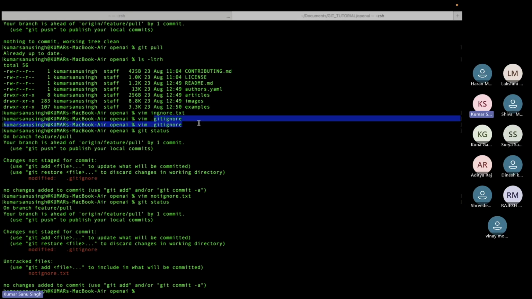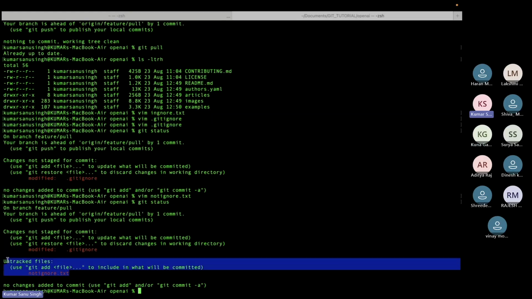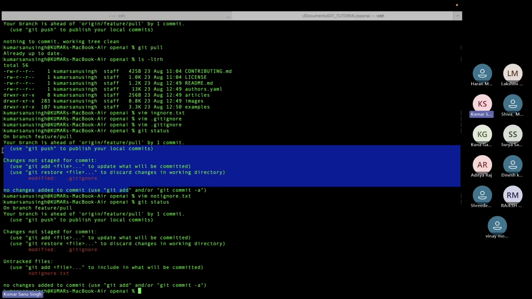Correct. So whatever you add in the gitignore, it will ignore. It will not track whatever is happening with that file at all. So see, this one shows as an untracked file, but for that other one there's no tracking, nothing came up, right? So this is what gitignore does.